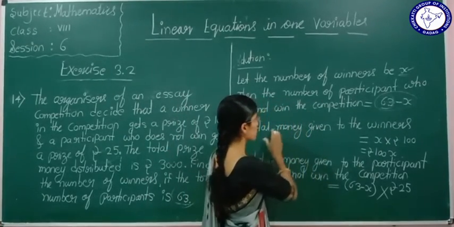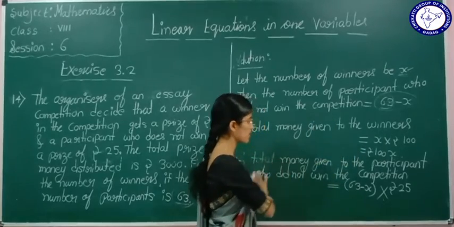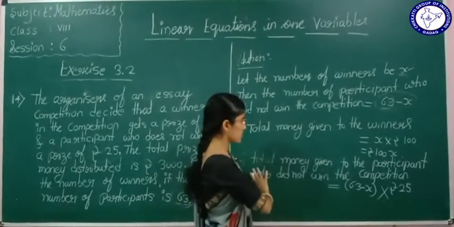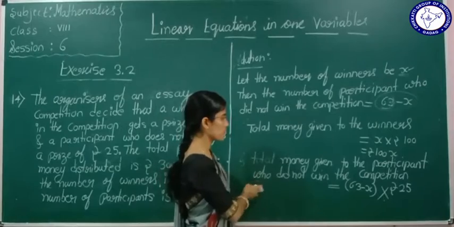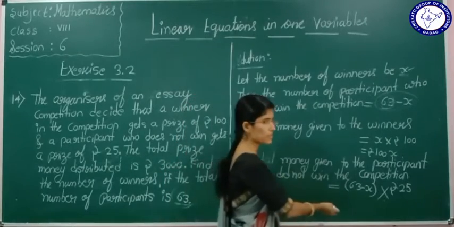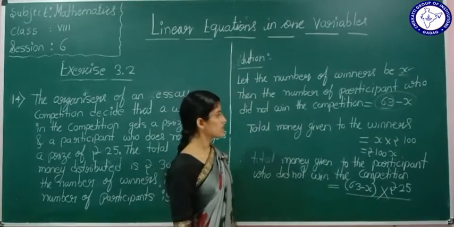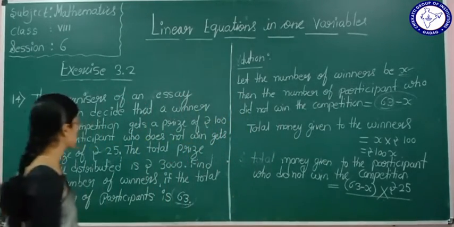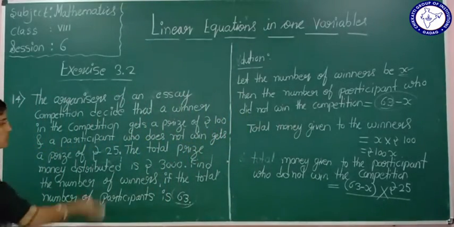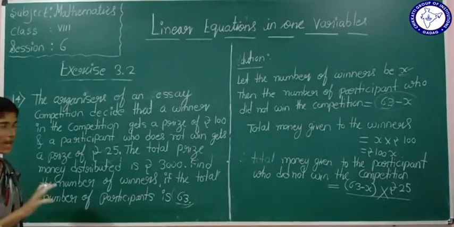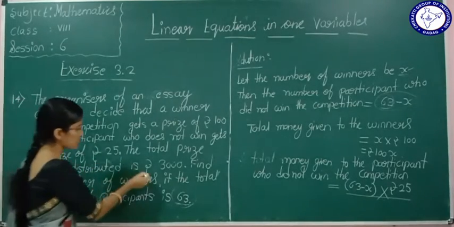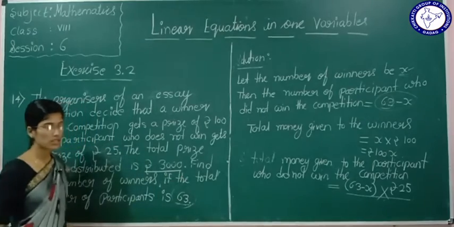This is about the total money given to the winners and the total money given to the participants who did not win the competition. This is the total amount. According to the question, the whole total prize distributed amount is rupees 3000.